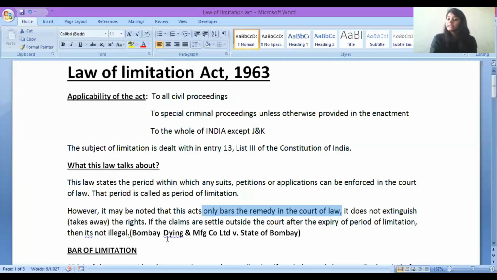If you are settling your claims outside the court, even after the limitation period has expired, it is totally legal. It is not illegal. Also, you need to remember the case law as well. Bombay Dyeing and Manufacturing Company Limited versus State of Bombay. This case name you have to remember.